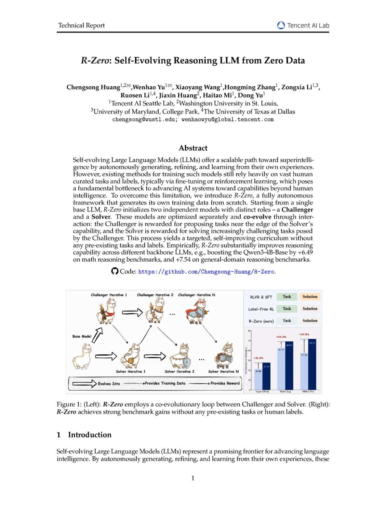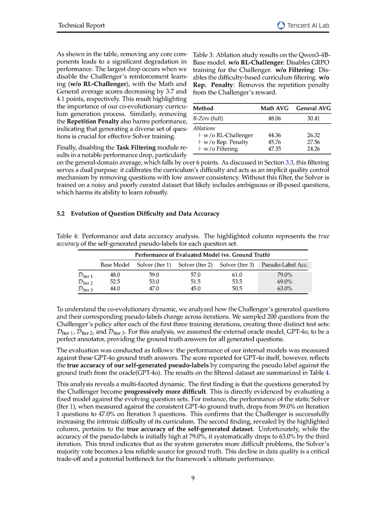This indicates that while the questions become more challenging, the reliability of the solver's responses diminishes, potentially leading to ambiguous or ill-posed questions. Additionally, the framework's internal reward mechanism, designed to target a 50% success rate, may inadvertently result in a drop in data quality as the questions become harder, posing a critical trade-off that could hinder overall performance. Thus, while R0 effectively calibrates question difficulty to match the solver's evolving capabilities, the systematic decline in label accuracy presents a significant bottleneck for the framework's effectiveness.